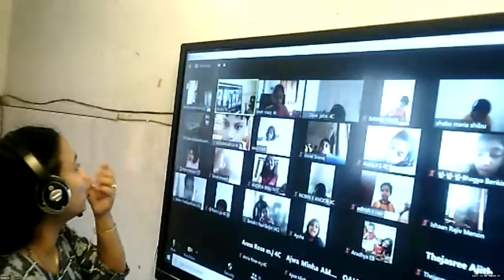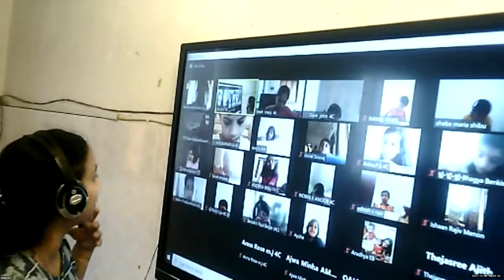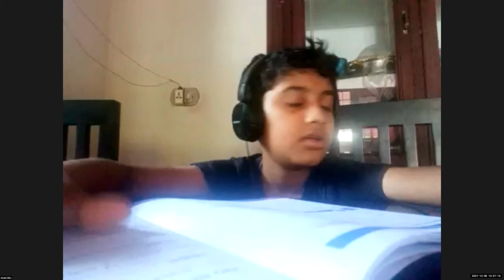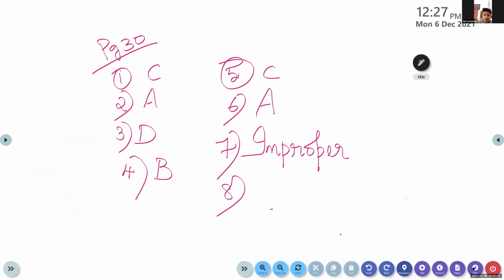It has a whole number and a proper fraction. So children, question number 8, what's the answer? Mixed fractions have a whole number and a proper fraction. Very good.